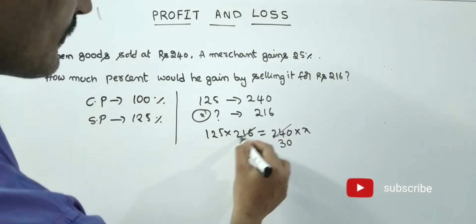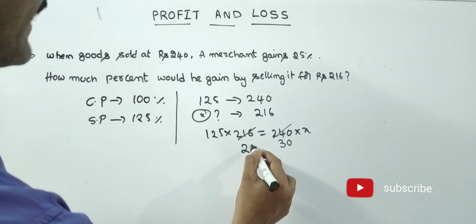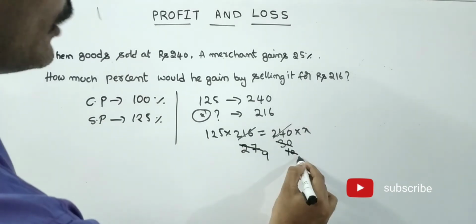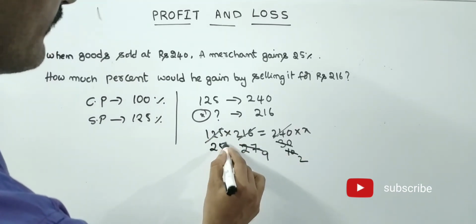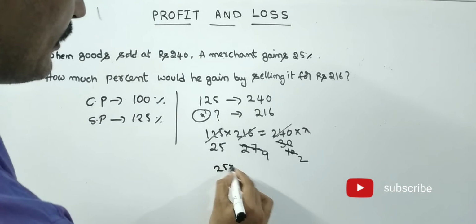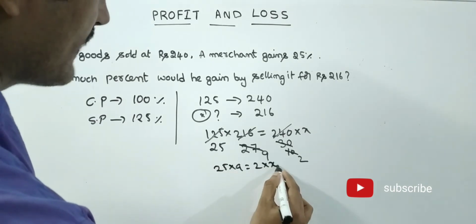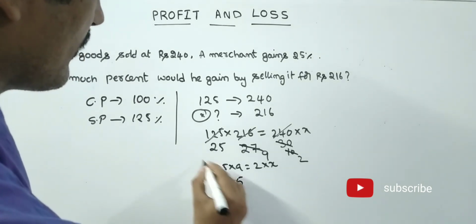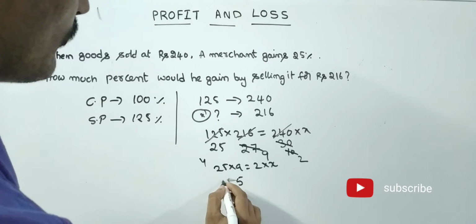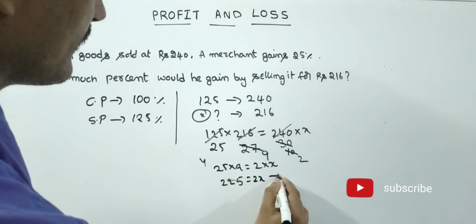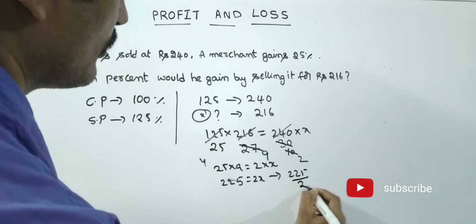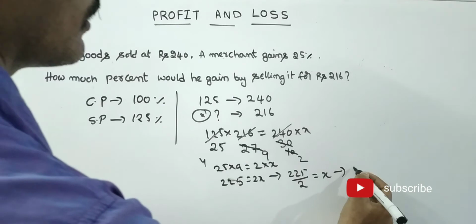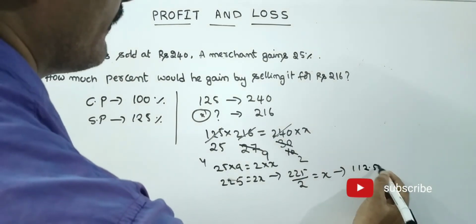8 3 jar 8, 8 2 jar 8, 7 jar, 3 10 jar 3, 9 jar, 5 2 jar, here 5 2 jar 5, 5 5 jar. That means 25 into 9 equal to 2 into x. See friends, 9 5 jar 45, 9 2 jar 18 plus 4 is 22, equal to 2x. That means 225 by 2 equal to x. Here 225 by 2 means 112.5.